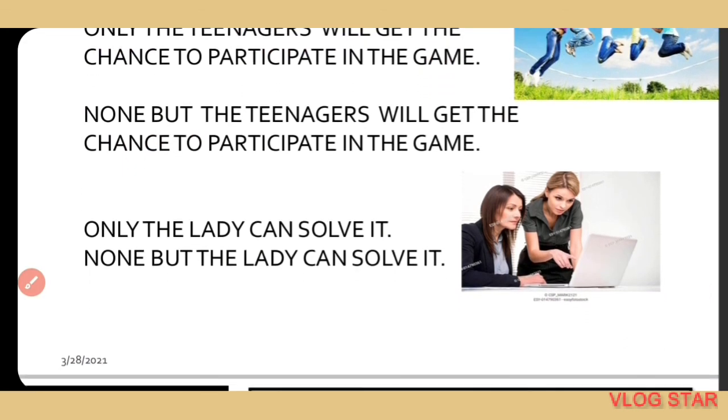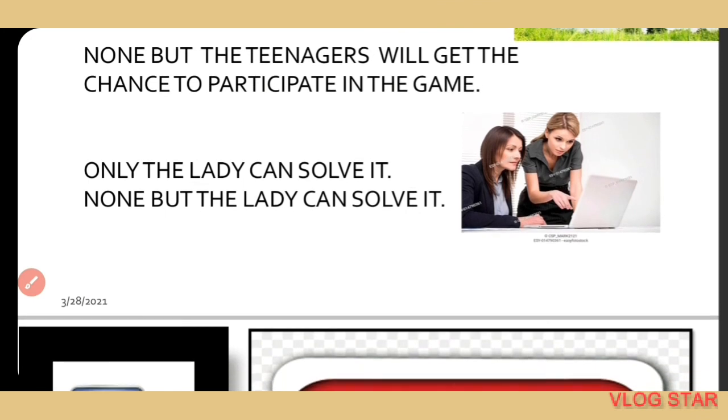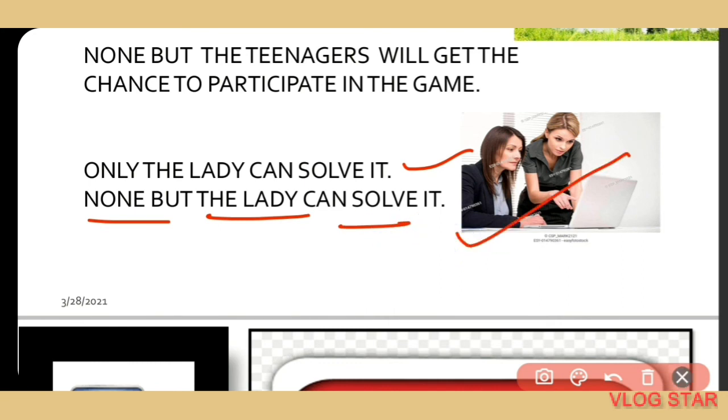So you can see the next example: only the lady can solve it. None but the lady can solve it. Here is the picture.